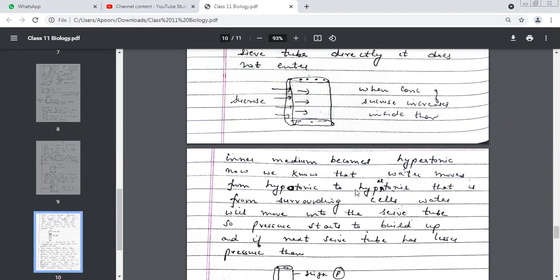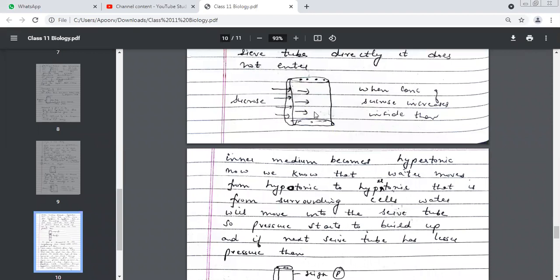Water always moves from hypo to hyper. When I did osmosis, I said you must remember this. Water always moves from hypo to hyper. So this is hyper and this is hypo. So water will move from outside to inside or inside to outside? Outside to inside. Very good. So water will start entering these sieve tubes and a pressure will be created in this sieve cell.